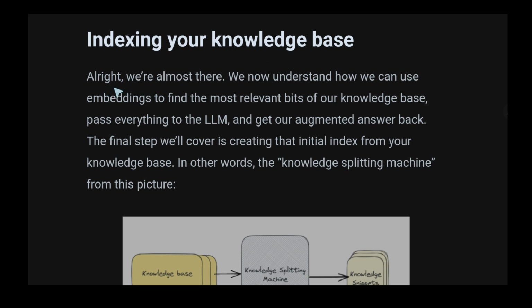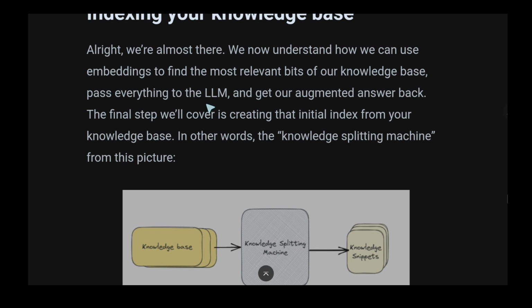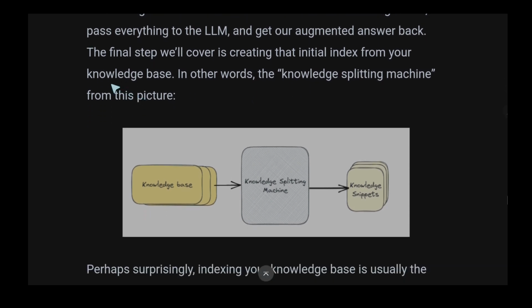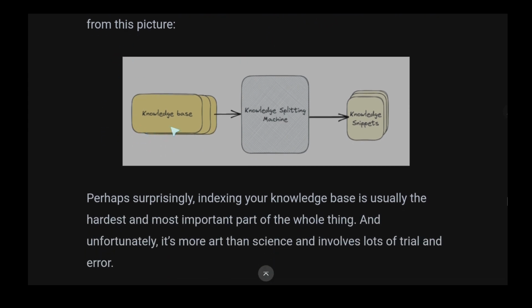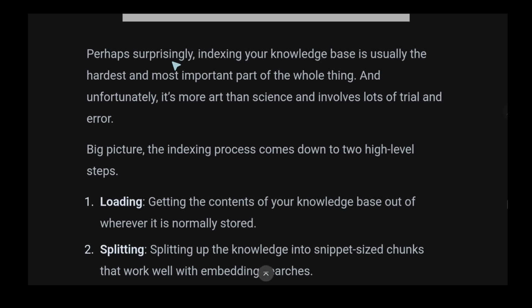Indexing your knowledge base. Alright, we're almost there. We now understand how we can use embeddings to find the most relevant bits of our knowledge base, pass everything to the LLM, and get our augmented answer back. The final step we'll cover is creating that initial index from your knowledge base. In other words, the knowledge splitting machine from this picture. Perhaps surprisingly, indexing your knowledge base is usually the hardest and most important part of the whole thing, and fortunately it's more art than science. It involves lots of trial and error.